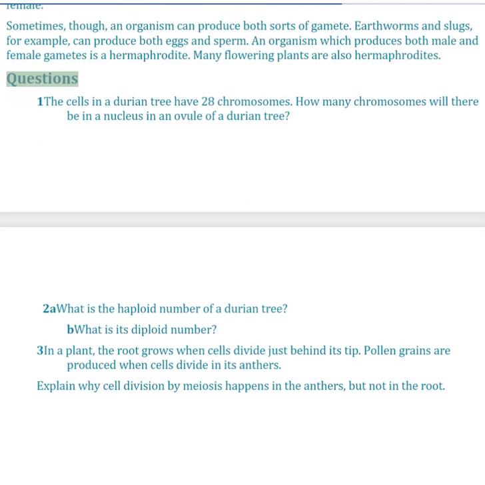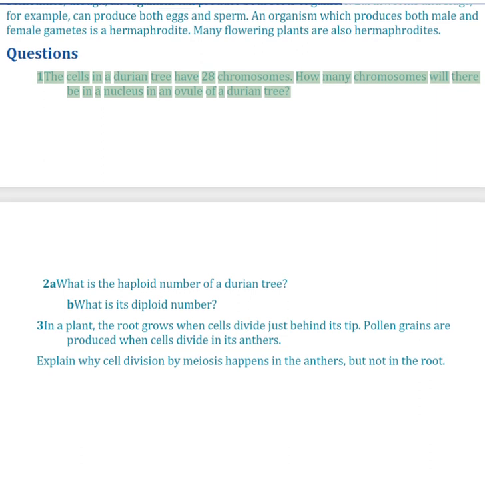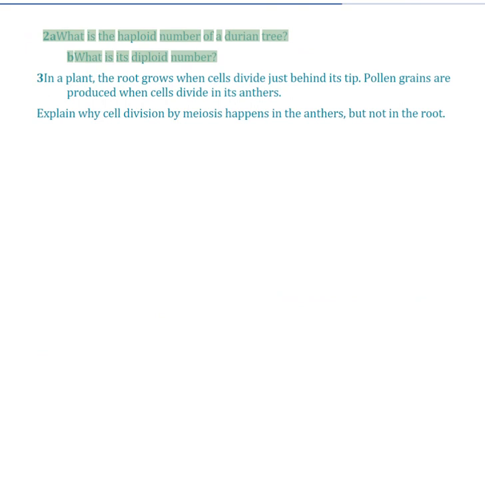Questions. 1. The cells in a durian tree have 28 chromosomes. How many chromosomes will there be in a nucleus in an ovule of a durian tree? 2a. What is the haploid number of a durian tree? b. What is its diploid number?